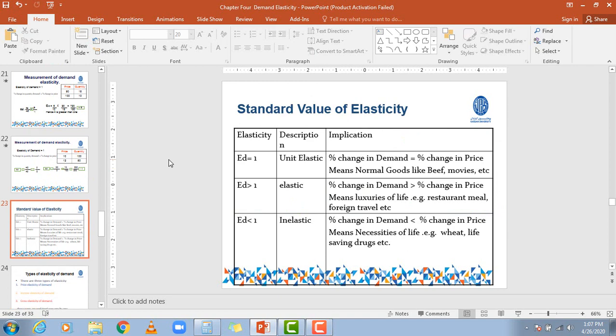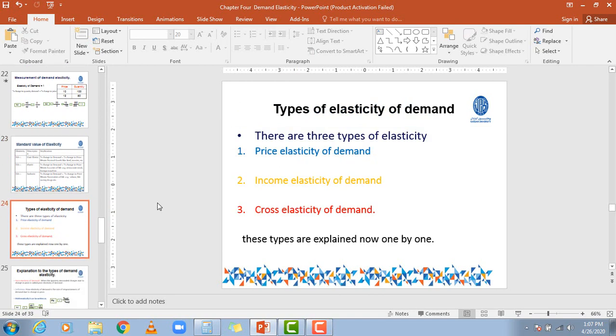Okay, my dears, this is a standard value of elasticity. What will happen if the elasticity is equal to 1? This is called unit elastic. Percentage change in the quantity demanded is equal to the percentage change in the level of prices. And what will happen if elasticity of demand is more than 1? This will be elastic, more or perfect. Percentage change in the demand is more than the percentage change in the price level. And if the price elasticity of demand is less than 1, then it represents inelastic, which means the percentage change in demand is less than the percentage change in the price level.